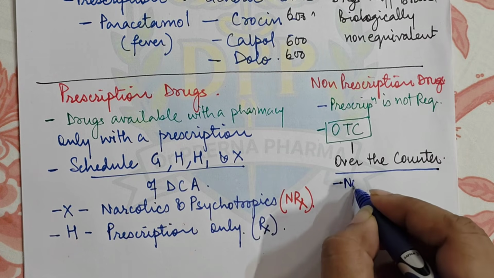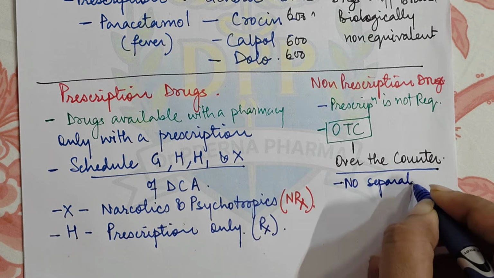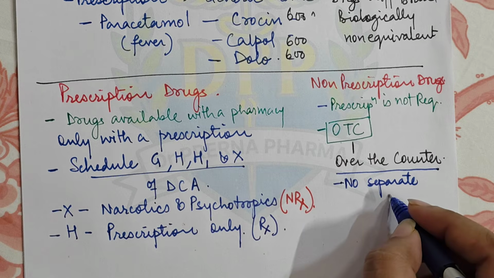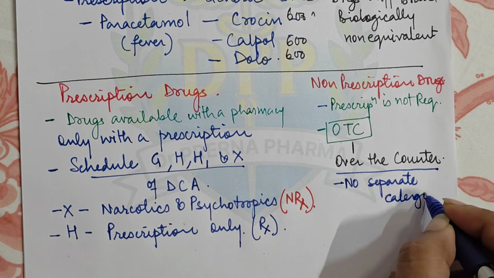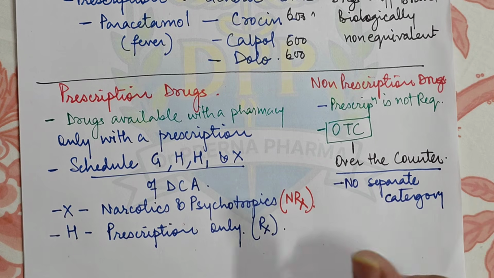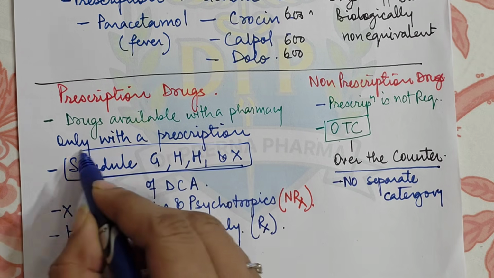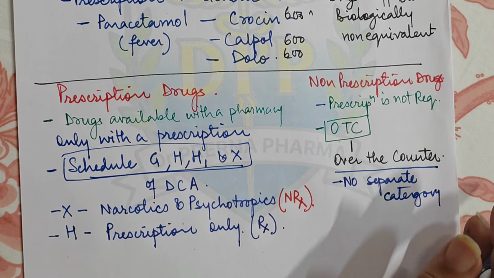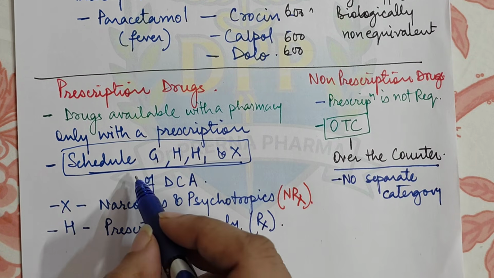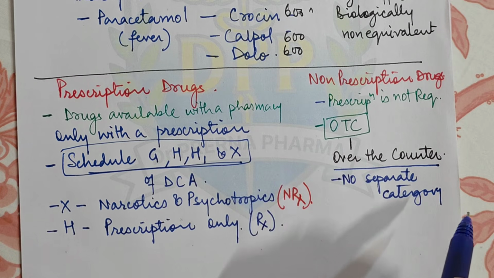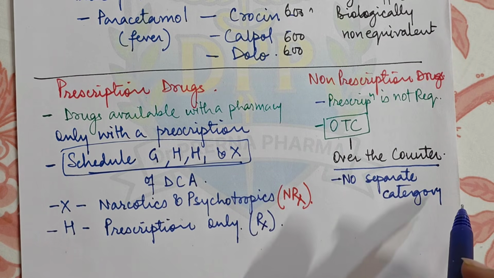And there is no separate category for the drugs which can be given as OTC drugs, right? Apart from schedule G, H, H1 and X, which cannot be considered as OTC drugs, all the remaining other drugs can be given as OTC drugs, right?